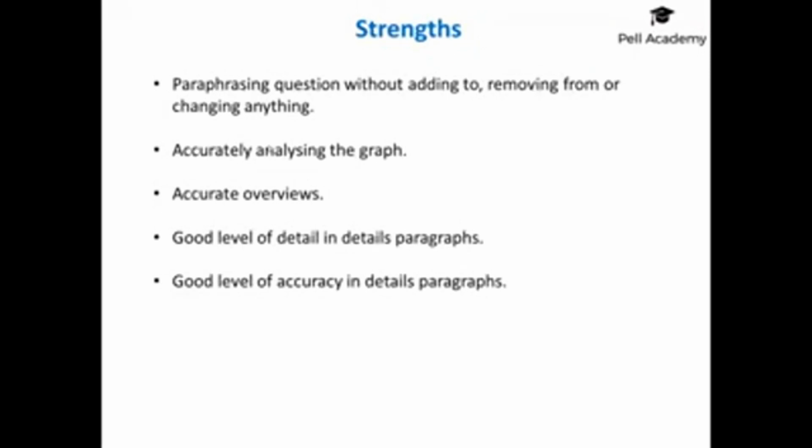Then on to the details paragraphs, there's a good level of detail in that you're not going into too much detail, especially with the bar chart. I think there were something like 10 categories for 10 different age groups, and then 2 different genders. There's no way you would want to include 20 different figures in one details paragraph. You're all aware of that, so a good level of detail: you were able to include enough and decide what to include and what not to include. So that again is really, really good.